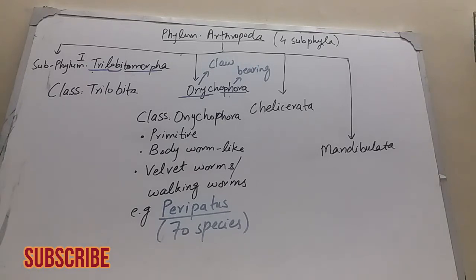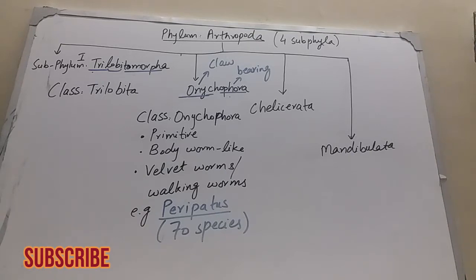Subphylum Onychophora is of great importance because it is a connecting link between arthropods and annelids. This subphylum Onychophora includes only one class, which is also known as Onychophora, or sometimes called Onchophora. So class Onychophora includes primitive arthropods.